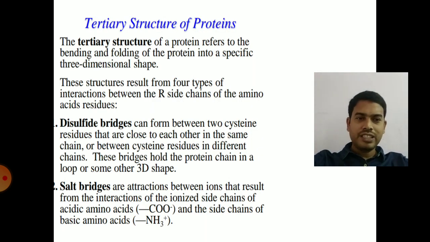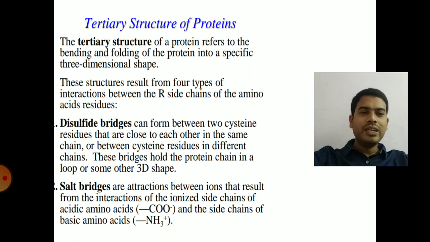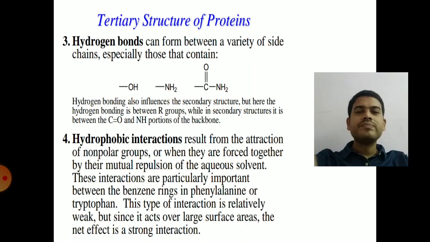So next one is tertiary structure. It is also called the three-dimensional structure of the proteins, and different kinds of bonds are present in this three-dimensional structure of proteins. The first one is disulfide bridges. There are disulfide bonds present between the cysteine residues of the proteins, and also salt bridges. That means because of the existence of acidic and basic amino acids, they form salt bridges with oppositely charged amino acids. So that is salt bridges. Hydrogen bonds, as shown in the secondary structure.